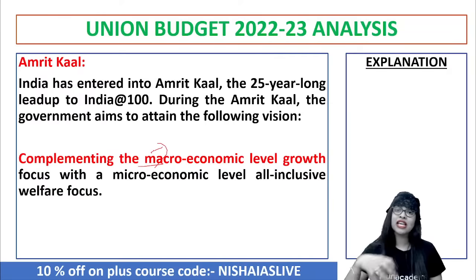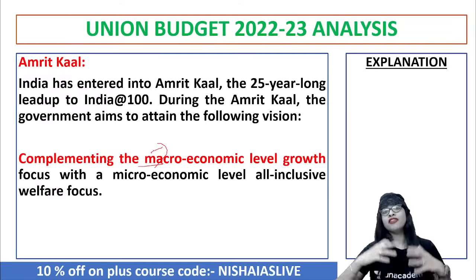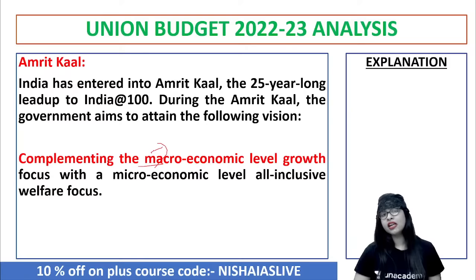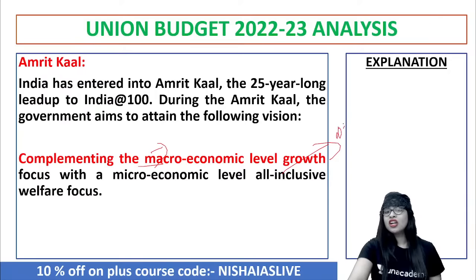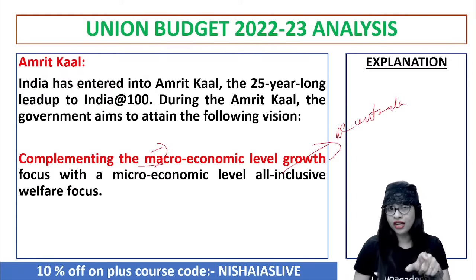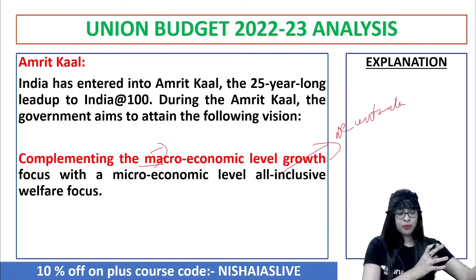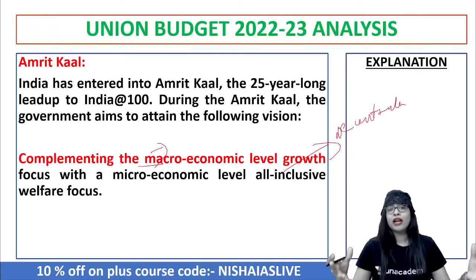That is the reason why even the Planning Commission, which put forward the 5-year plans for around 50 to 60 years, was replaced with Niti Aayog, which is an independent think tank of Government of India. Why? Because of the factor called decentralization to be highlighted. So now the current budget is also focusing on that. They are focusing on the decentralized perspective and an all-inclusive welfare focus.